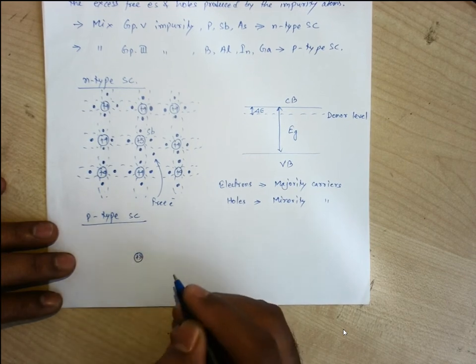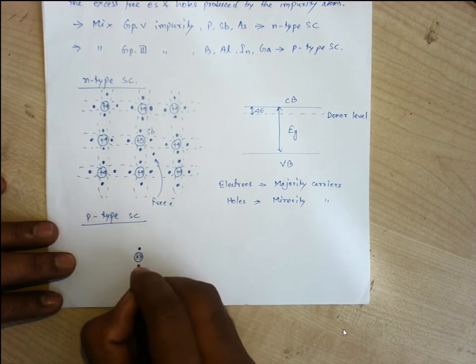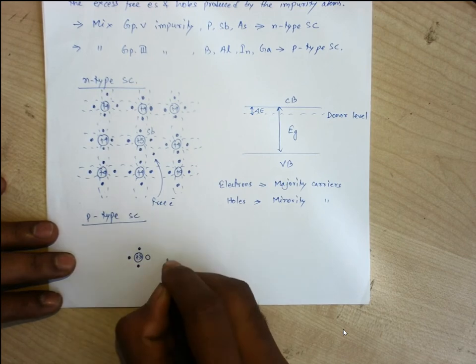So if we go with this p-type crystal, let us consider we have a +3 atom in the middle, that is, let us consider it is an indium atom. It is the vacant place, and +4 atoms are all around it.